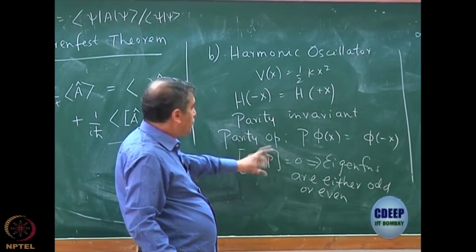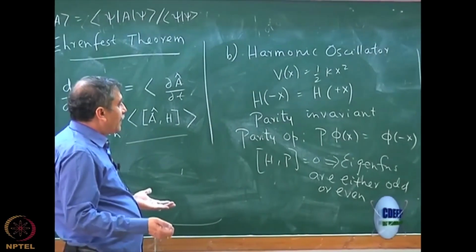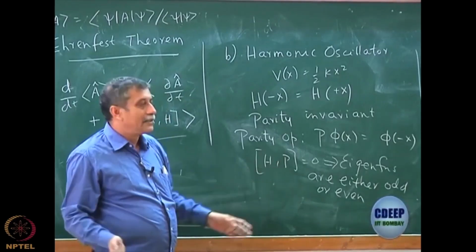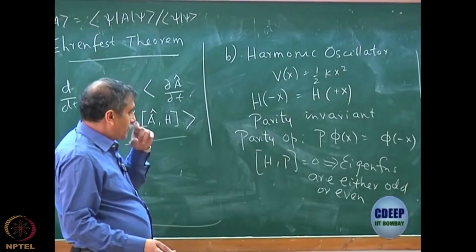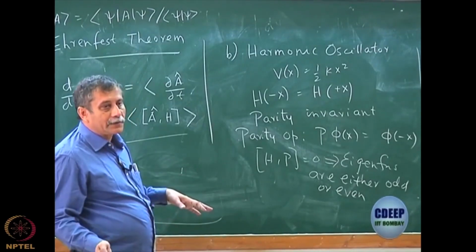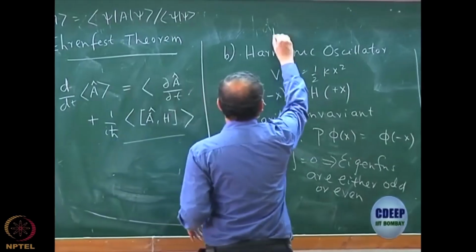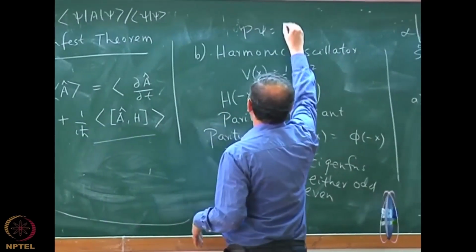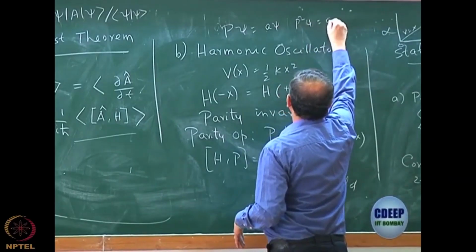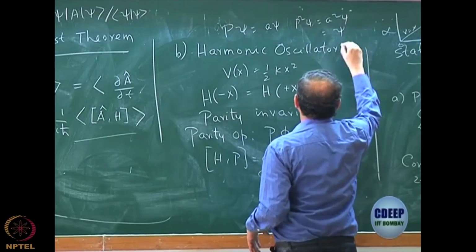Then we took P square psi equal to lambda square psi. So it's very similar to what we did to show that psi must be either odd or even. I hope all of you again can prove this, but if you remember, the proof was actually absolutely trivial: P psi was equal to A psi, then you have P square psi equal to A square psi, and of course P square psi by definition is nothing but psi, right?